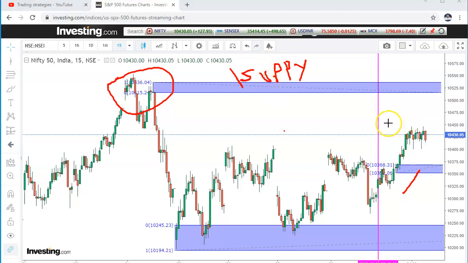If the price opens above today's high and stays above, then we can enter a buy and the price may go to this area, where we can take out our profits. This is a simple method to follow for tomorrow's trade in Nifty. Now we'll see the Bank Nifty also.